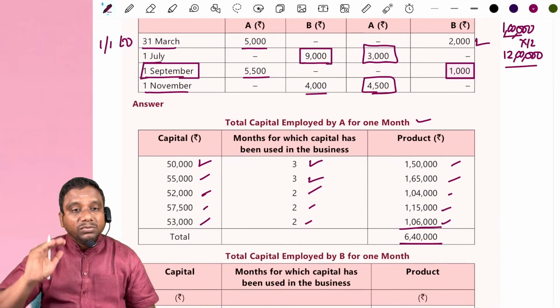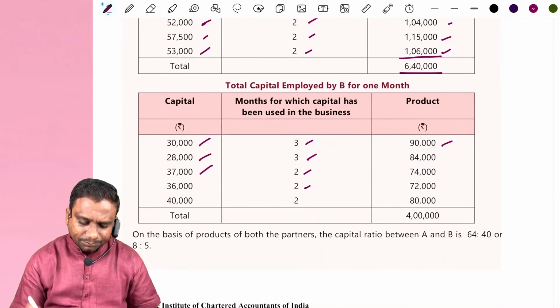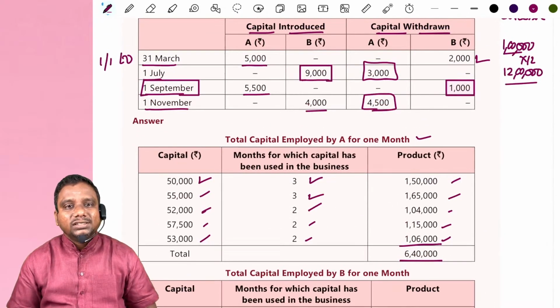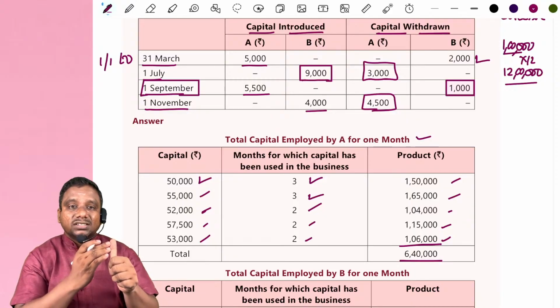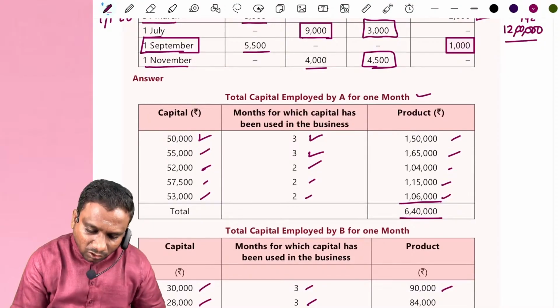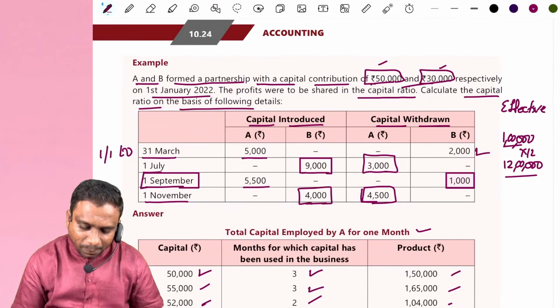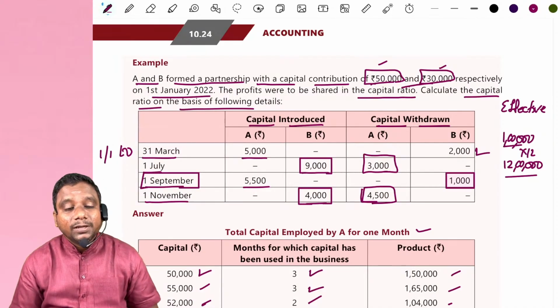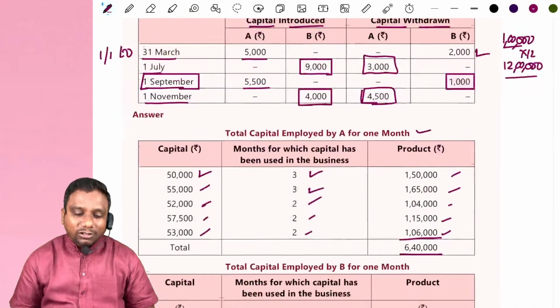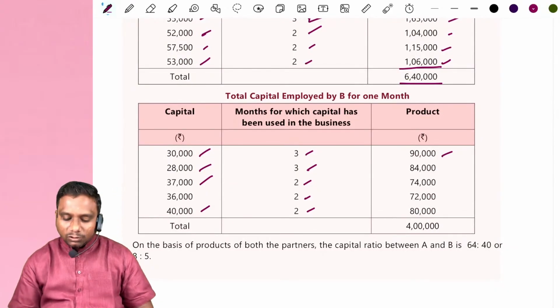Now capital decreased from 37,000 to 36,000. And this 36,000 is there in the business for how many months? 1st September, October, 2 months. Next, he has contributed additional capital, 4,000. Now his capital became 40,000. And this 40,000 capital is there in the business for how many months? 2 months. Now what is effective capital?